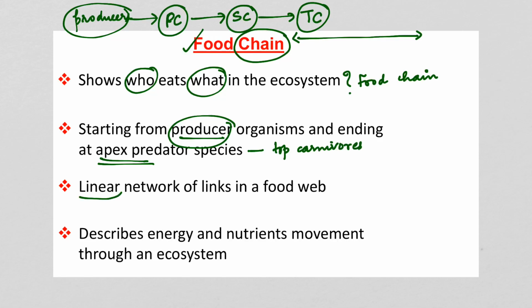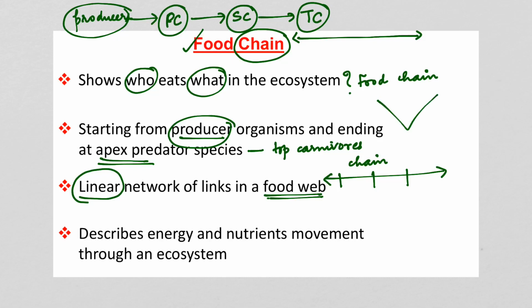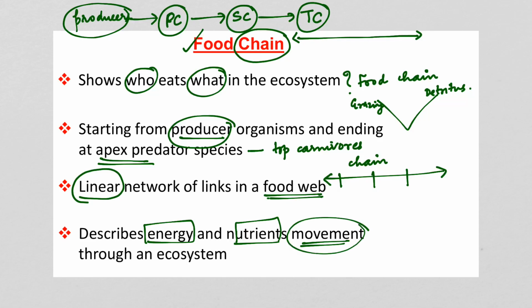Now, food chain is a linear network of links in a food web. So, why linear? That's why I said in the beginning, it looks like a straight line. So, the chain looks like a straight line from one level to the next and again continuing like that. And as we said, there are two types of food chain. We have discussed that in the beginning. One is the grazing food chain and the other one is the detritus food chain. So, these are the two types of food chain. And the food chain also describes energy and nutrients movement through an ecosystem. So how the energy and the nutrients move through an ecosystem is described through a food chain.